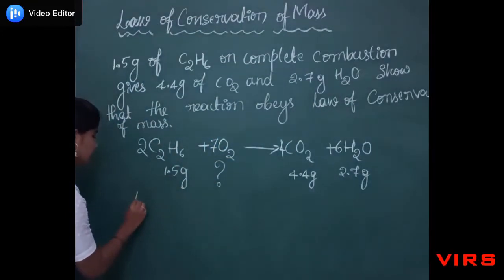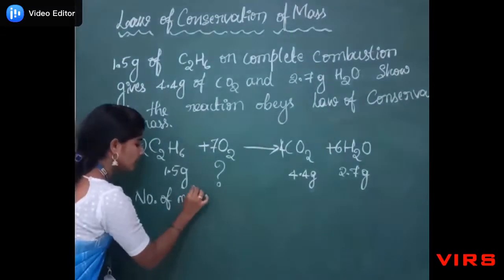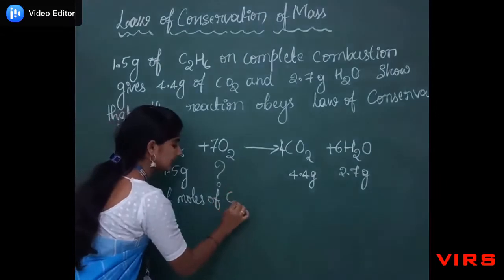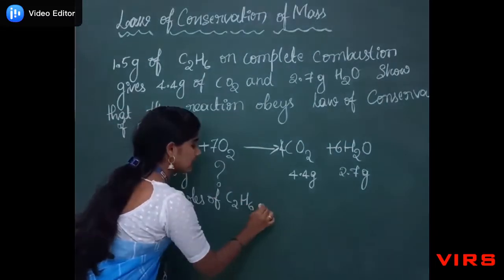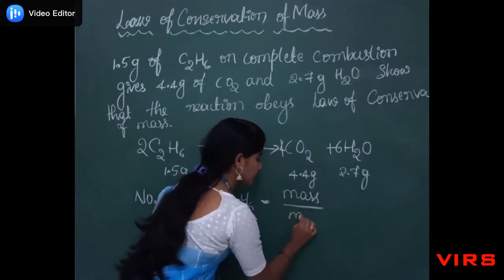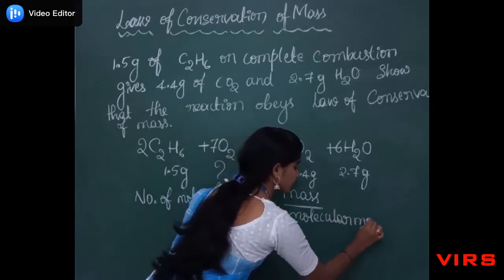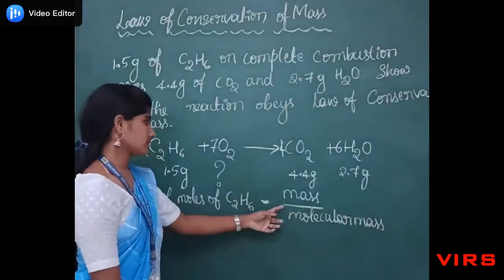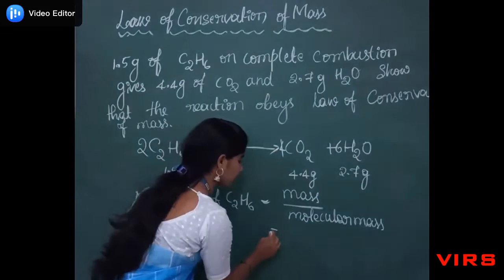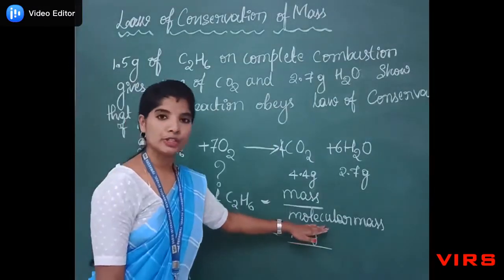So number of moles of ethane is equal to mass by molecular mass. Mass is given as 1.5 gram. How to find out the molecular mass?